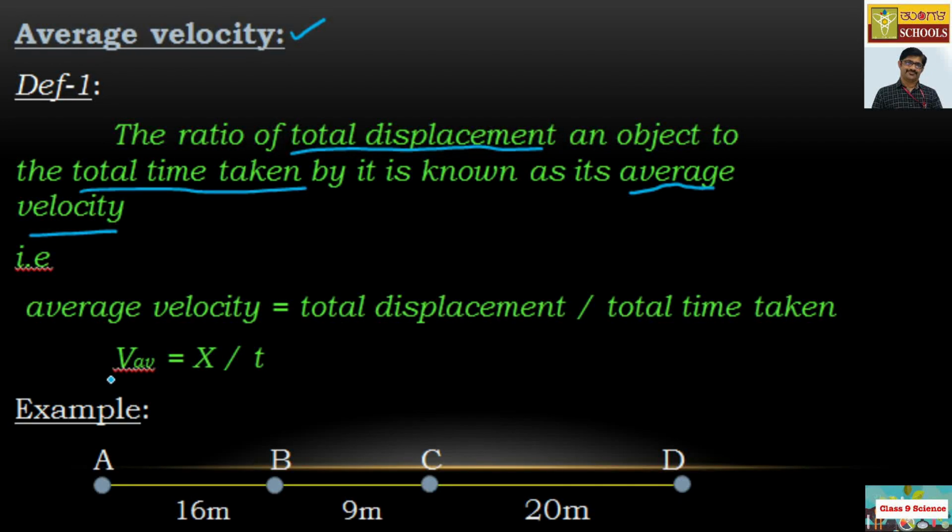So here also, V_av, the average velocity, is equal to total displacement, which I take as x, divided by total time taken, t. Hence V_av is equal to x by t. So this is the first definition. Let us take a simple example for this.